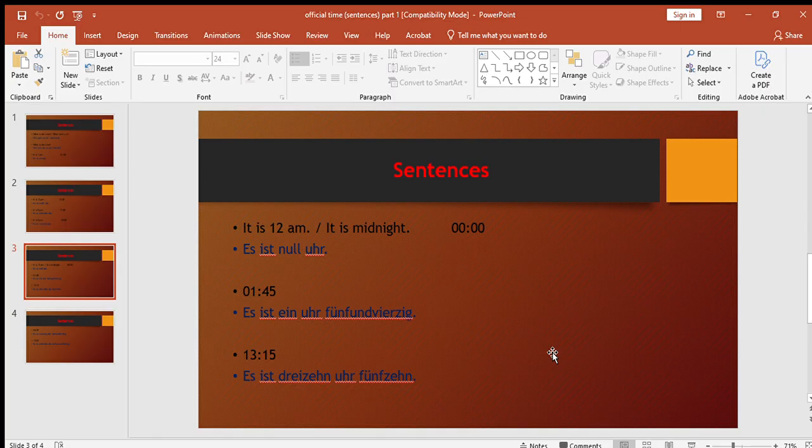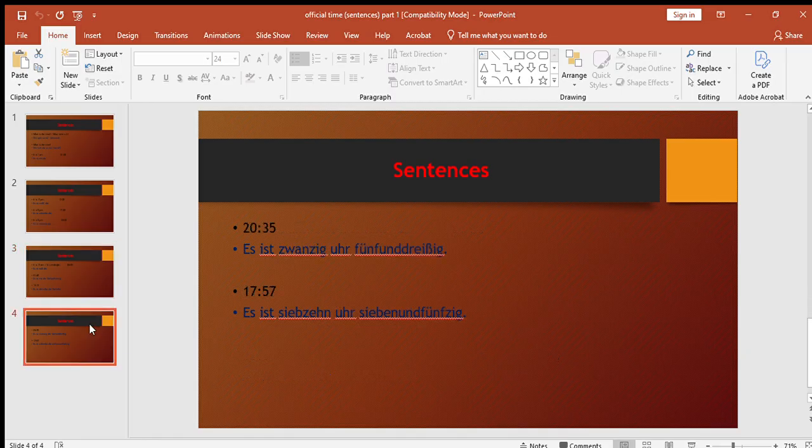13:15. Es ist 13 Uhr 15. 20:35. Es ist 20 Uhr 35. 17:57. Es ist 17 Uhr 57.